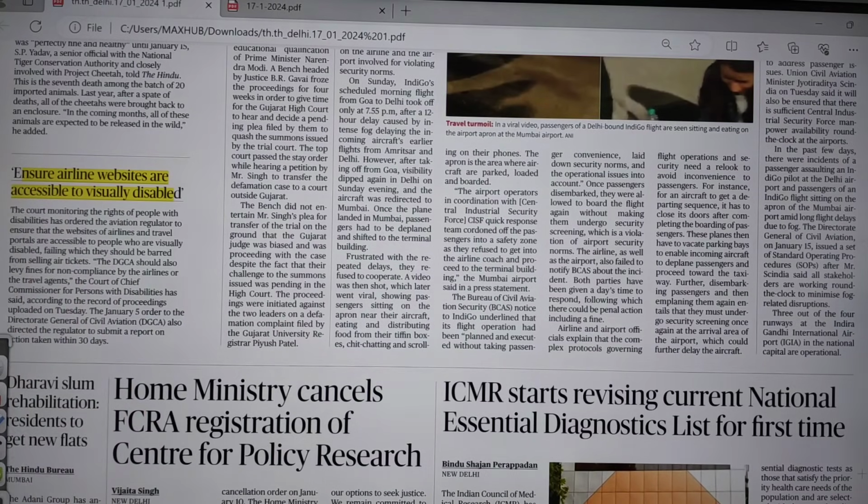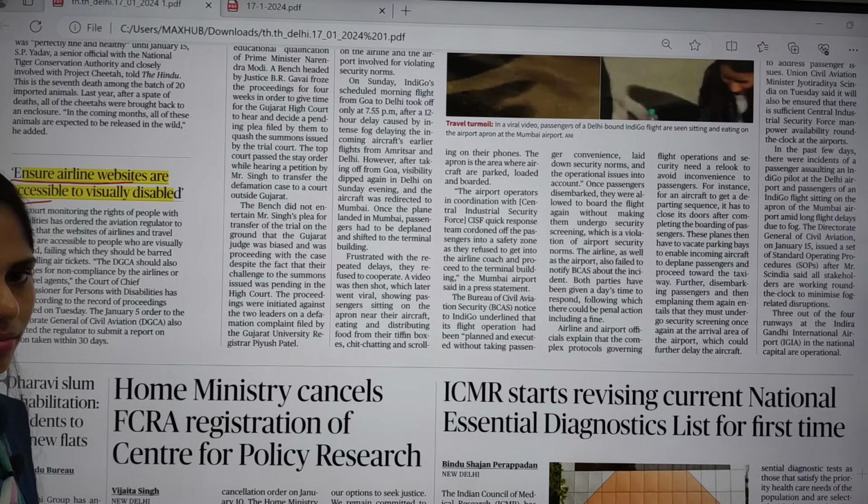Here you can see one article: ensure airline websites are accessible to the visually disabled.